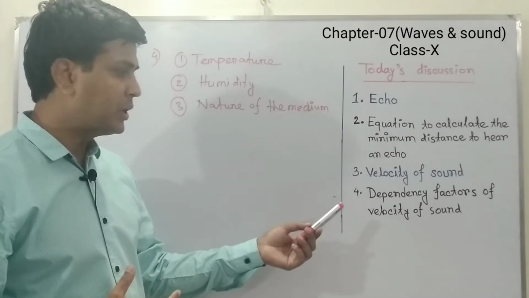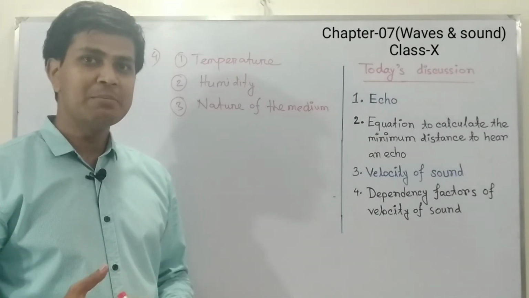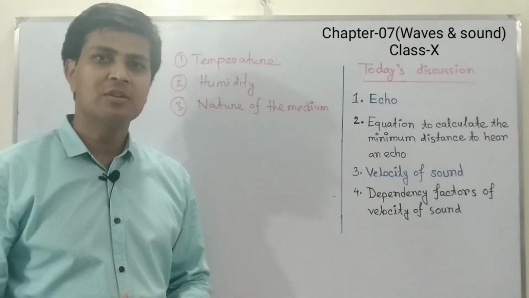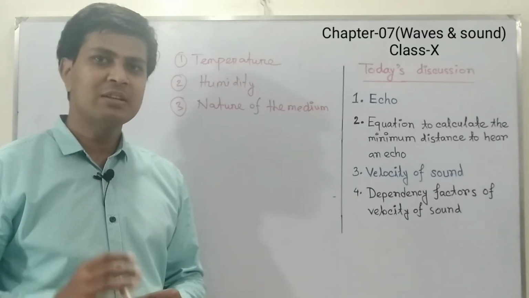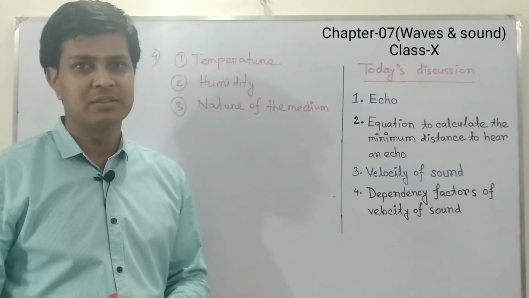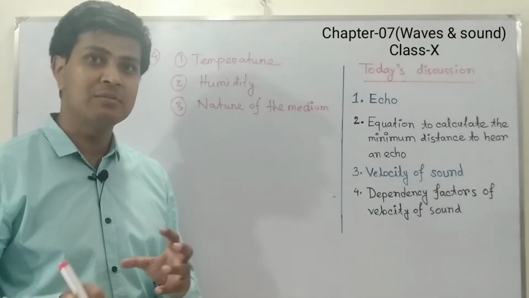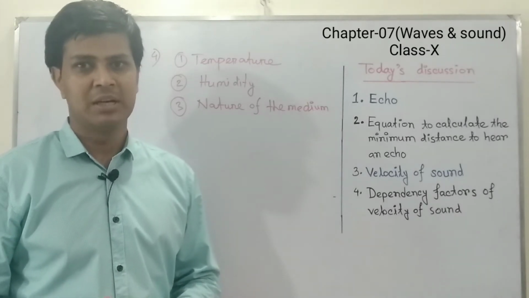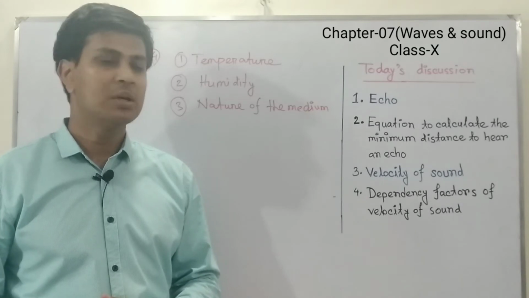The relation between velocity of sound and temperature is proportional. That means if the temperature is increased, then the velocity of sound is also increased, and if the temperature is decreased, then the velocity of sound is also decreased. Number two, humidity. The relation between humidity and velocity of sound is also proportional. That means in winter season, the velocity of sound is more.